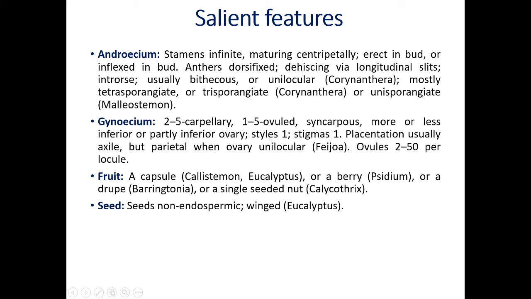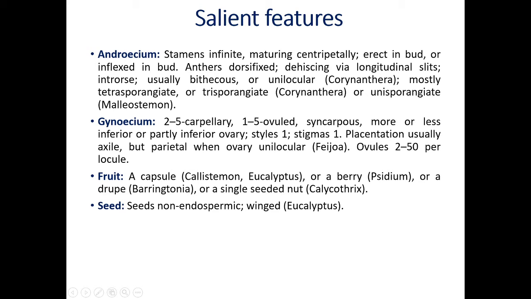Ovules 2 to 50 per locule. Number of ovules are many. For example, Psidium guajava, guava plant, a guava fruit. If we take the section of a guava fruit, you will get many seeds. Then another feature, fruit. Fruit is a capsule. For example, Callistemon, bottlebrush plant, Eucalyptus, Nilgiri plant. You will get the capsule type of fruit.